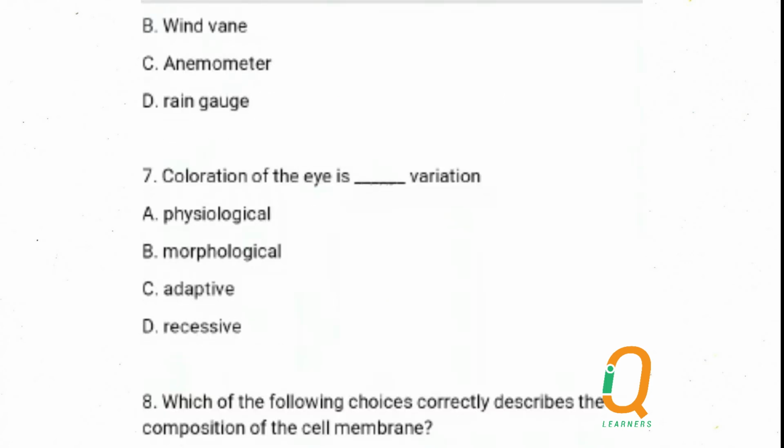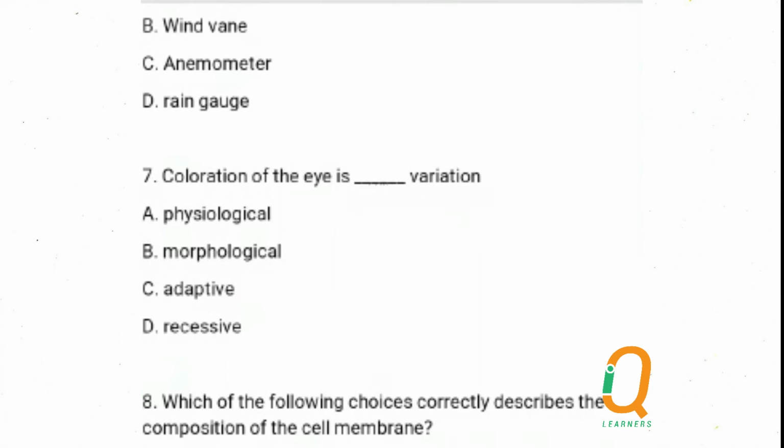Number 7 says coloration of the eye is dash variation. There are 2 types of variation: the physiological variation and the morphological variation.